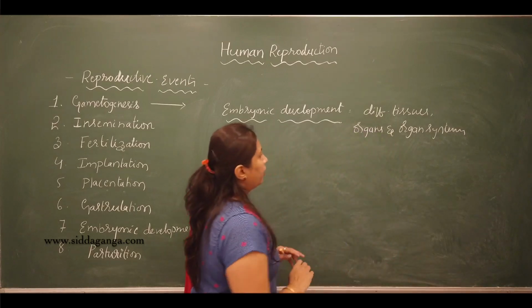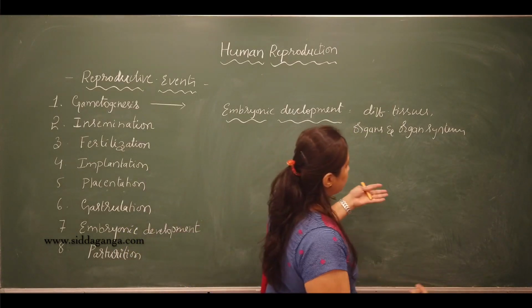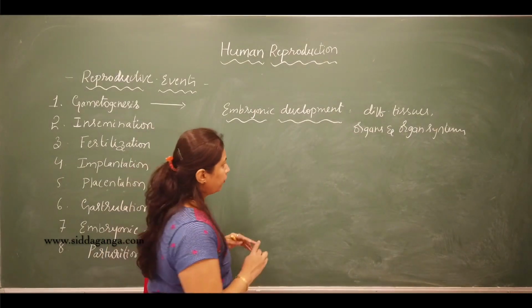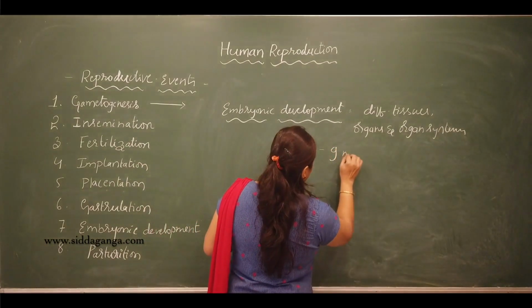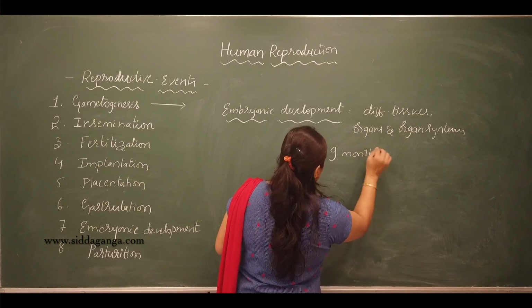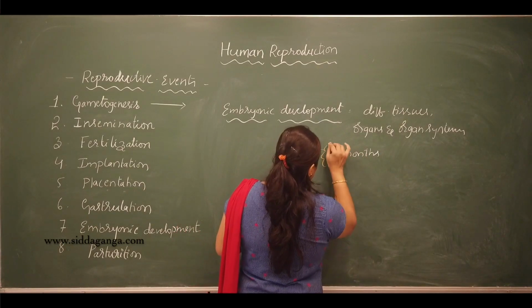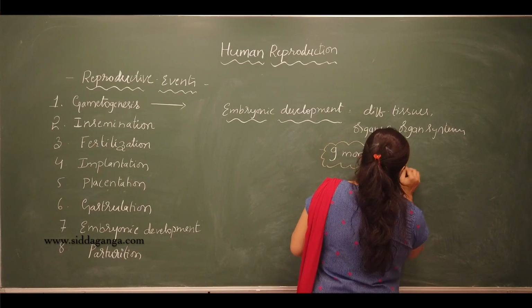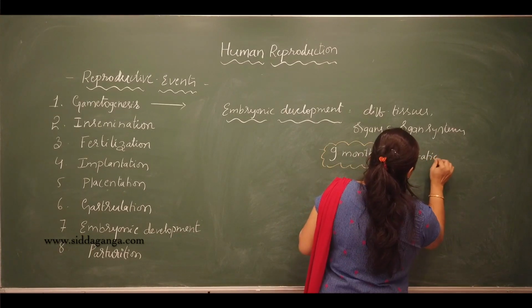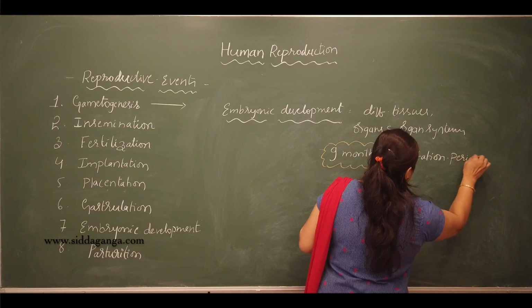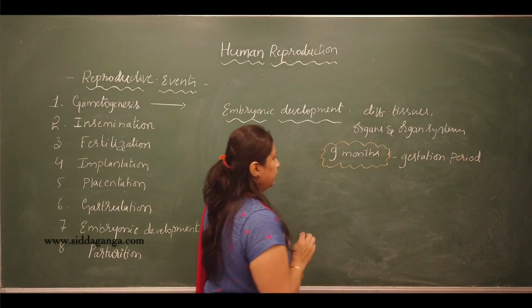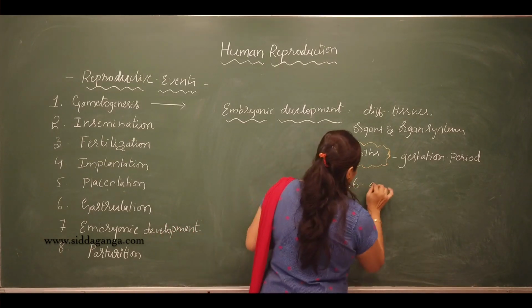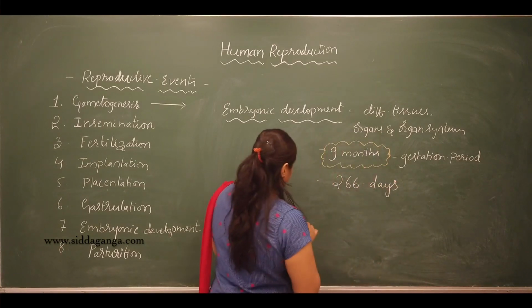The complete development of the embryo will take around 9 months. This period is called as what? The gestation period. In human beings, the gestation period is approximately 9 months, and it is 266 days.